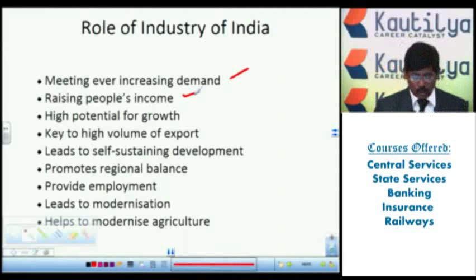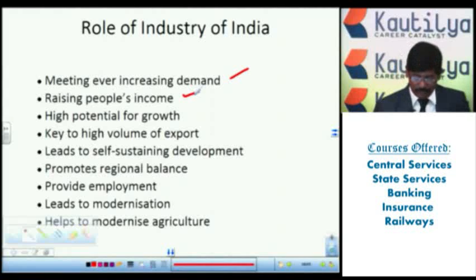Next one, key to high volume of export. With help of the industries, the good quality of production and productivity, whenever we have production and productivity, we used to produce the surplus. Whenever we have a surplus, a very high volume of products, we used to export to different parts of the world. With help of this, automatically we will get a lot of foreign currency.